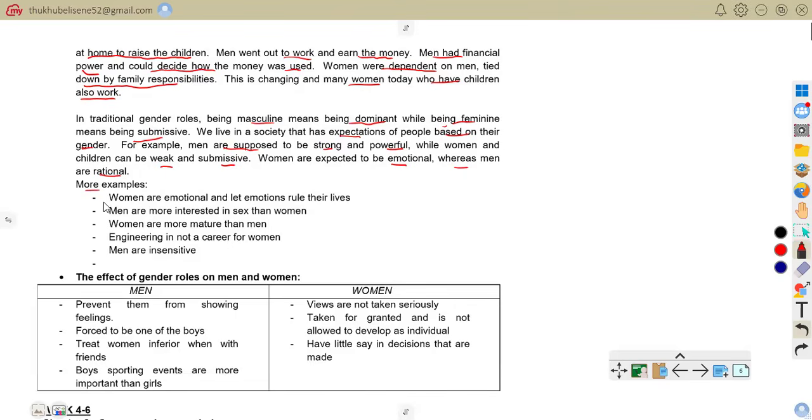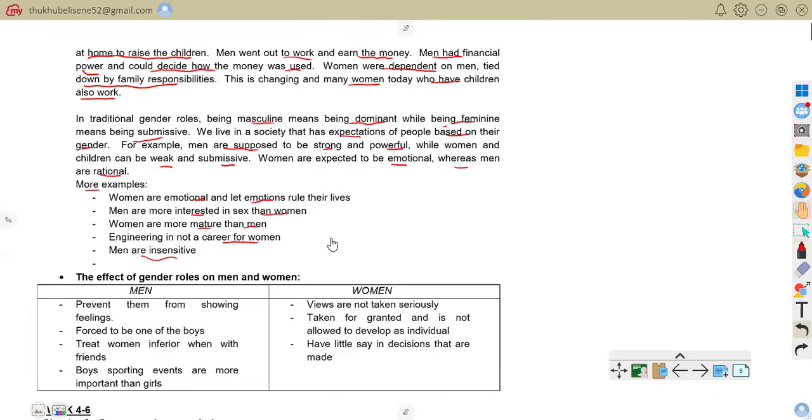So more examples when we are talking about gender roles. We are saying women are emotional and let emotions rule their lives. Men are more interested in sex than women. Women are more mature than men. Engineering is not a career for women, and men are insensitive. So that is that.